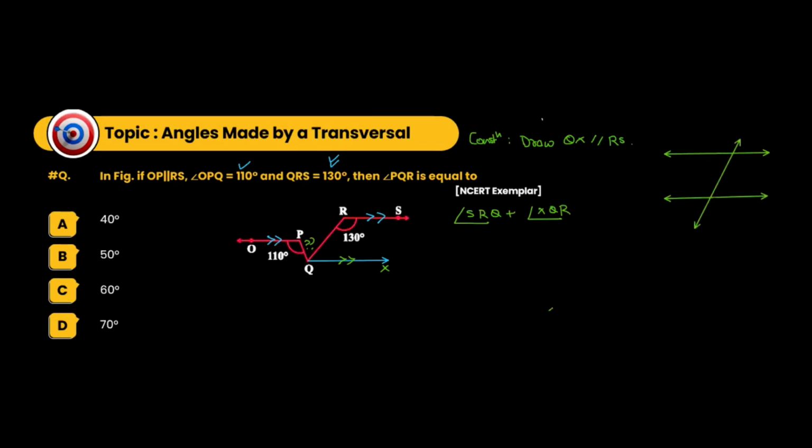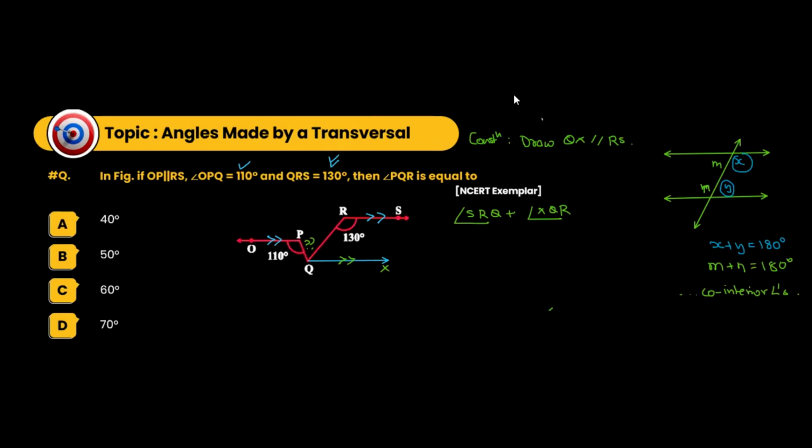If we say that this angle and this angle are co-interior angles, then X plus Y, co-interior angles are supplementary. Again, let's say M and N, then M plus N will also be 180 degrees. The reason here is co-interior angles.